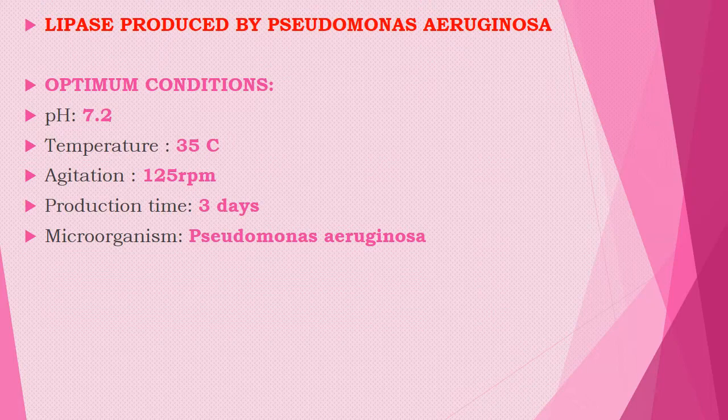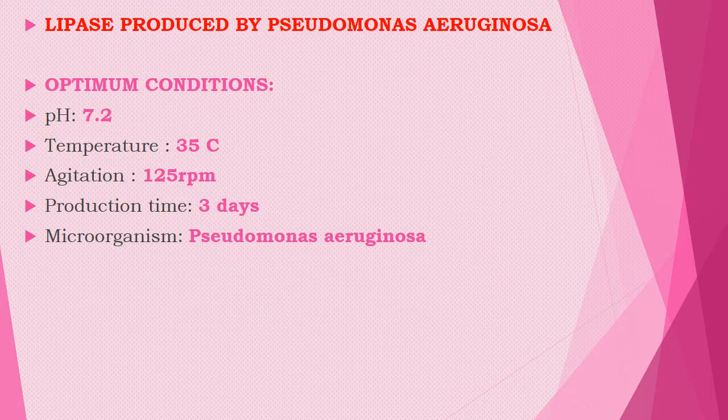Once a microorganism has been identified, we will go for the media formulation. It requires carbon and nitrogen sources, organic and inorganic salts, and also some surfactants and inducers, which are important for the production of lipases.